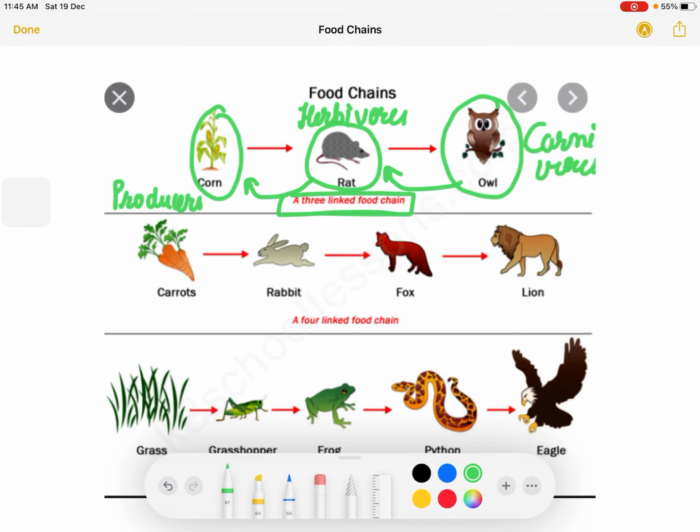Now, at every step, energy is transferred from producers to rat. From rat, energy is transferred to owl. So this level is known as a trophic level. In a food chain, every step or level at which energy is transferred is known as a trophic level, and there are various steps where energy is transferred in a food chain.